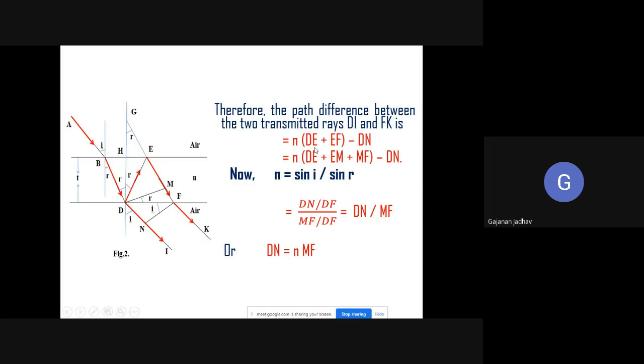So again DE, EF we can divide into two. EF can be written as EM plus MF. So I wrote EF as EM plus MF minus DN, and we know n is equal to sin i upon sin r. So obviously here we can write sin i, that is DN upon DF, opposite side upon hypotenuse, and sin r is MF upon DF. So by dividing, we get DN upon MF. That will be the refractive index. So again, we can write DN is equal to n into MF.